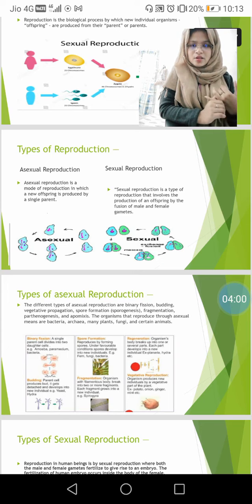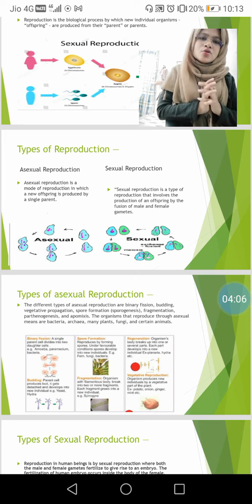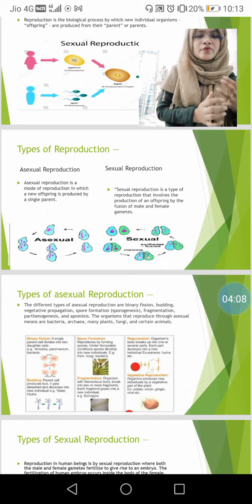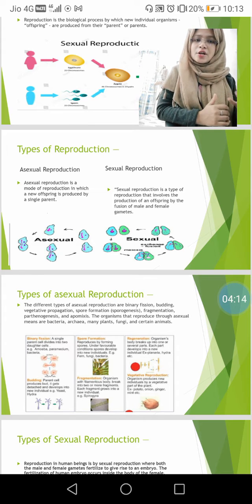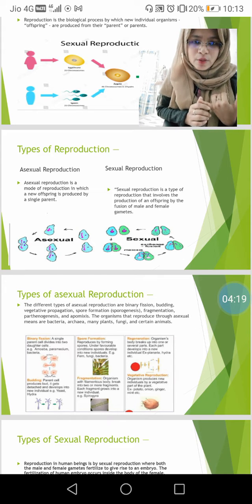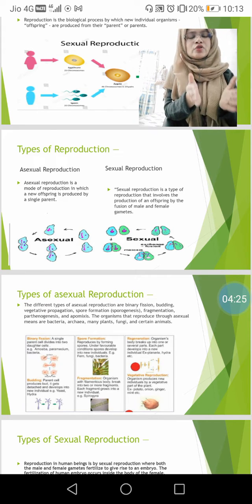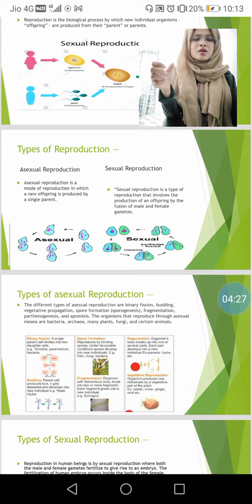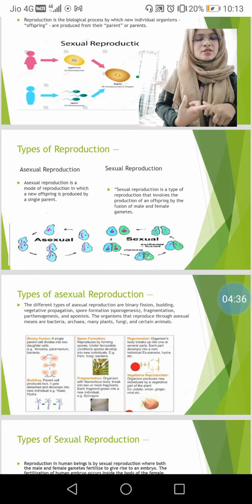Now my next slide is types of asexual reproduction. Basically, asexual reproduction is of the following five types: budding, fission, regeneration and fragmentation, spore formation, and vegetative reproduction. First of all, I'm going to explain fission. What is fission? Fission means breaking into many parts or two parts. Fission is basically of two types: one is binary fission and the second is multiple fission.